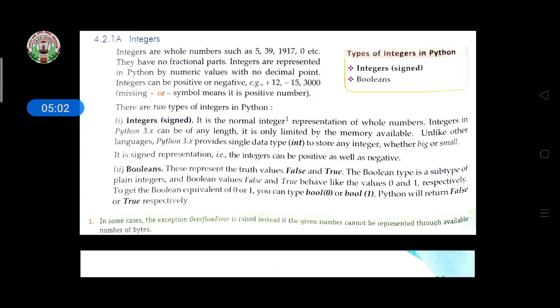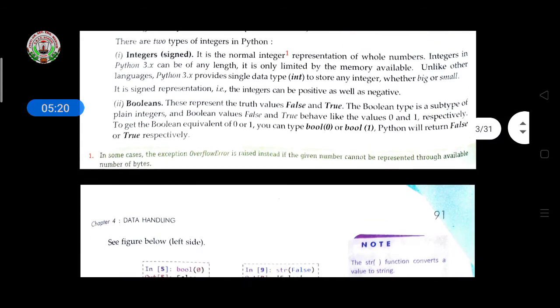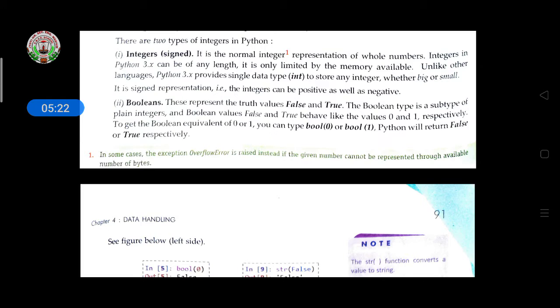Unlike other languages, Python 3.8 provides a single data type, integer, to store any integer, whether big or small. It is a signed representation, that is, the integer can be positive as well as negative. In both types of data, numbers are taken in this integer format. Then booleans: this represents the truth values, false and true.